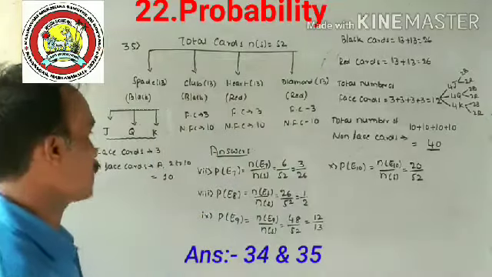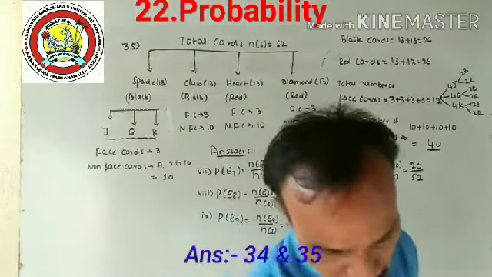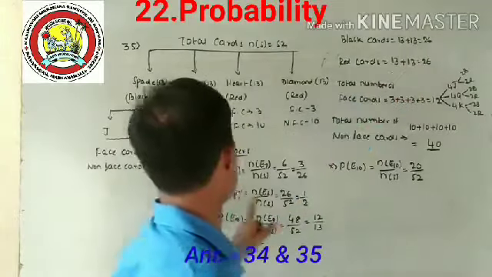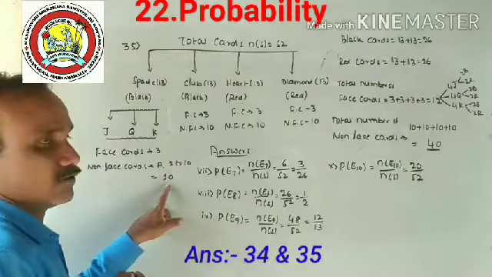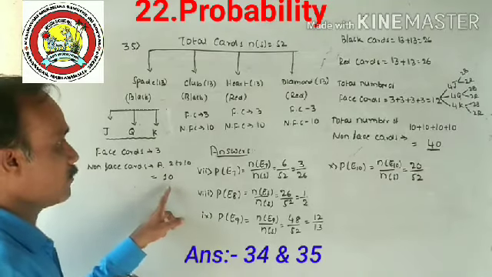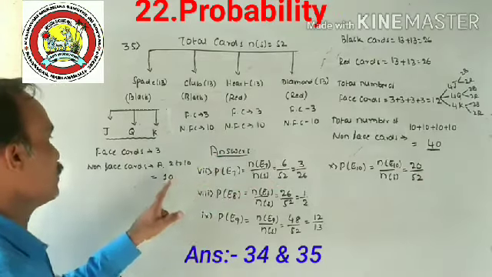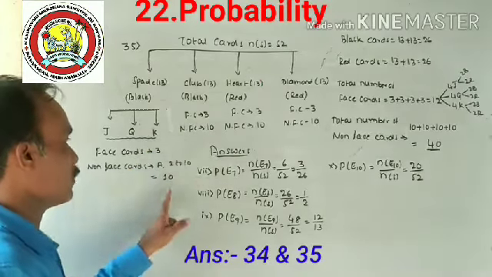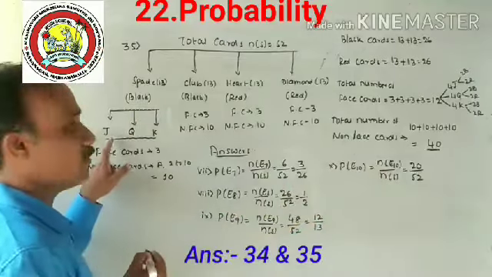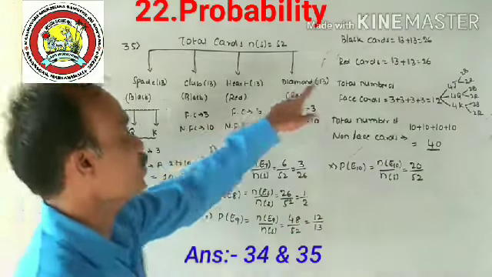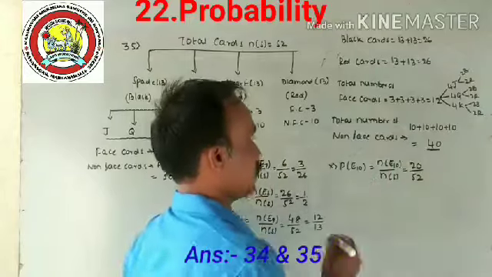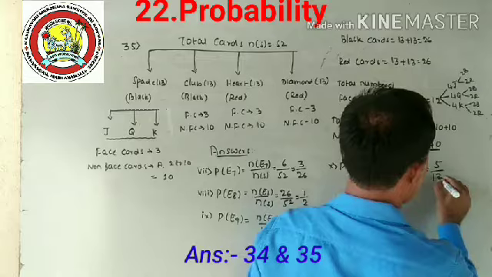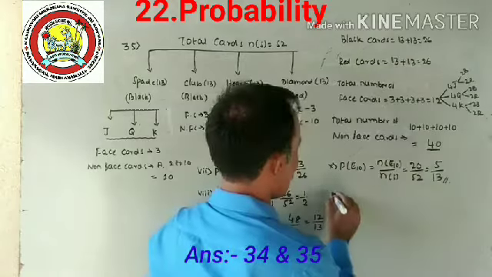Any doubt? I repeat once again: non-face card of black color. Black color is 26. Non-face means 2 to 10, total 10 for spade and 10 for club, 10 plus 10 is 20. Or 3 face cards here and 3 here, 26 minus 6 is 20. The answer is 5 divided by 13.